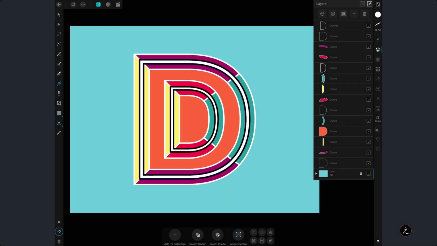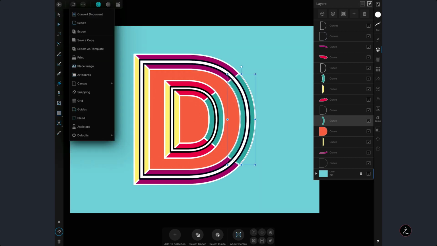All right, so let's go ahead and place a couple of textures inside specific curves. I believe this is the first curve and this is the second curve where I'm going to place the texture. Now, here's the trick. If you don't target the specific curve inside the Layer Studio, once you import the photo or the texture, whatever you import, it will go on the very top of the layer stack. But when you target the curve, once you import the photo, then the layer is going to be right on top of the curve. So let me show you what I mean.